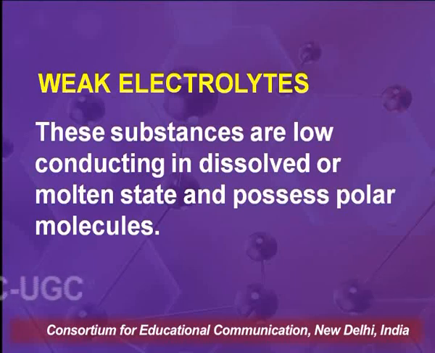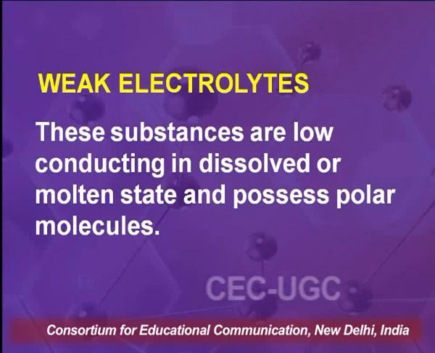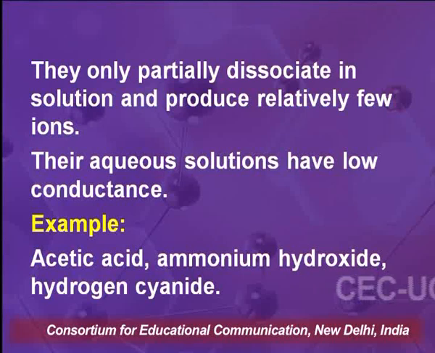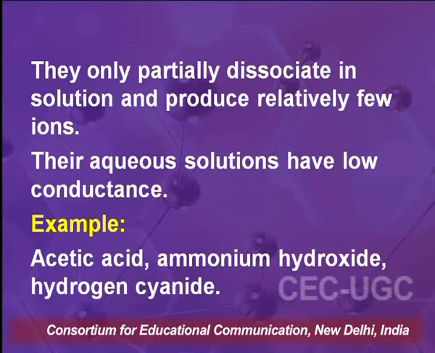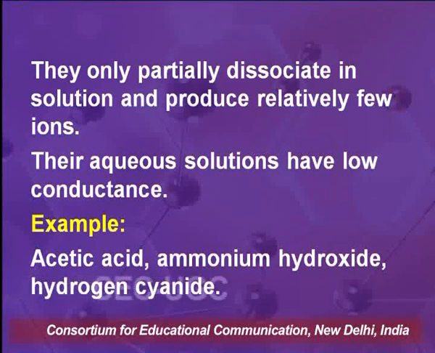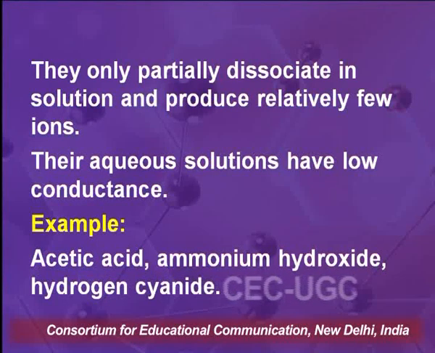Weak electrolytes are low conducting in dissolved or molten state and possess polar molecules. They only partially dissociate in solution and produce relatively few ions. Their aqueous solutions have low conductance, and examples of weak electrolytes are acetic acid, ammonium hydroxide, hydrogen cyanide.